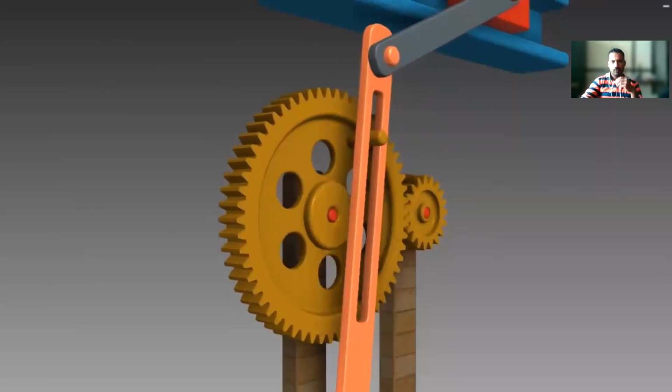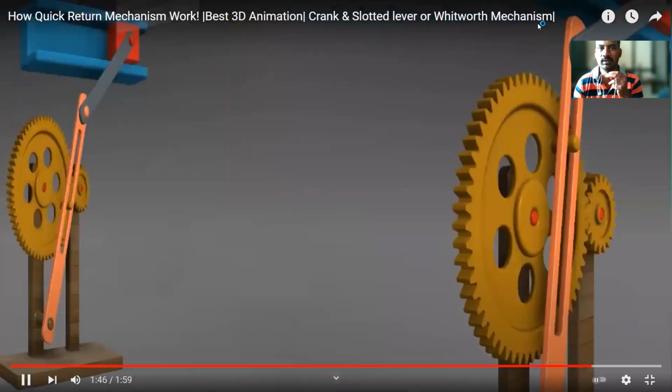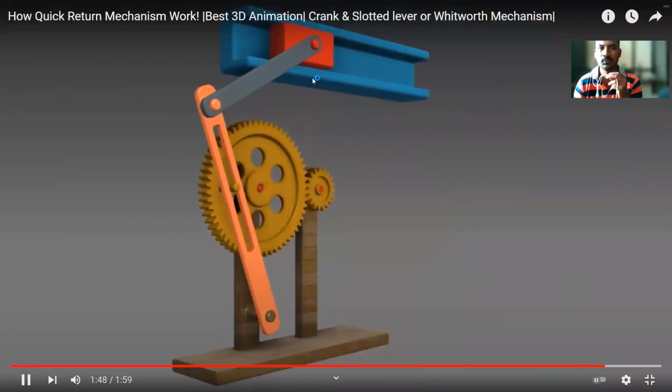You can carefully observe the return stroke is faster. While moving forward, it will move slowly and the return will be faster.